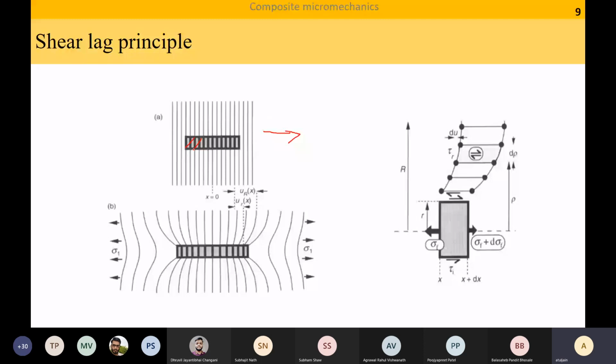like this, how are the straight lines expected to deform? The straight lines are expected to deform as shown below. The fibers have high stiffness, so the straight lines inside the fibers will remain the same. The matrix has stiffness lower than the fiber, so there the straight lines are going to become curly or a little bit wavy. Now, because the straight lines in the fiber are remaining straight and the matrix is getting deformed,